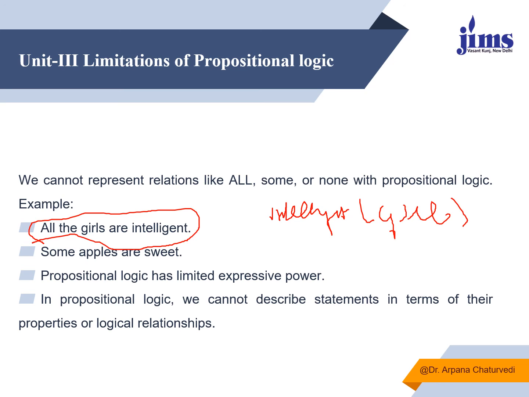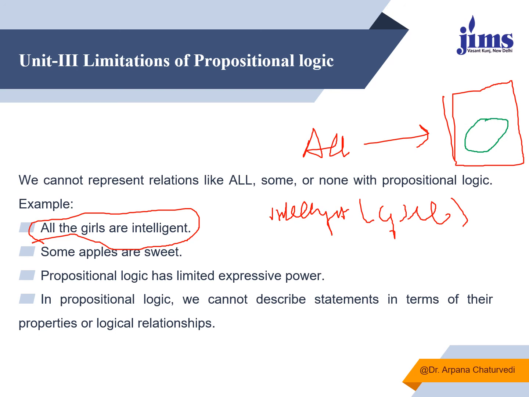Similarly, if some apples are given, or when we talk about the entire universe, all, we don't know how to represent it in propositional logic. Or if we are told that some of them are like this, we haven't learned any symbol or representation for all or some.